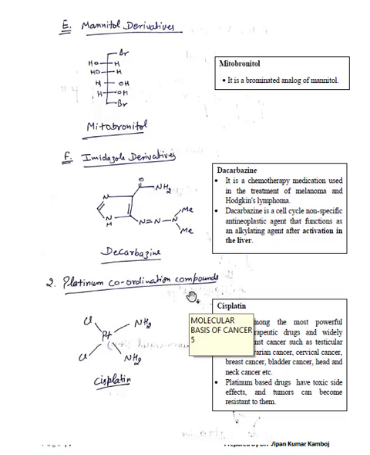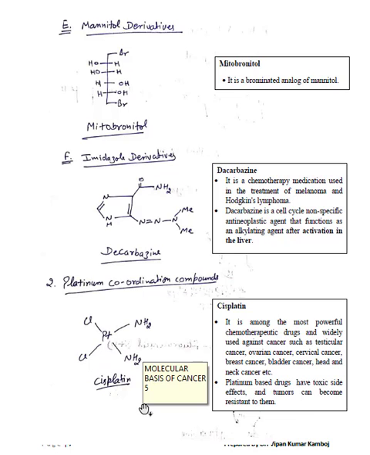Platinum coordination compound. Cisplatin is the coordinate compound. It is among the most powerful chemotherapeutic drugs, widely used against cancers such as testicular cancer, ovarian cancer, cervical cancer, breast cancer, bladder cancer, head and neck cancer, etc. Platinum-based drugs have toxic side effects and tumors can become resistant to them. That means this drug should be used wisely, only whenever it is necessary.